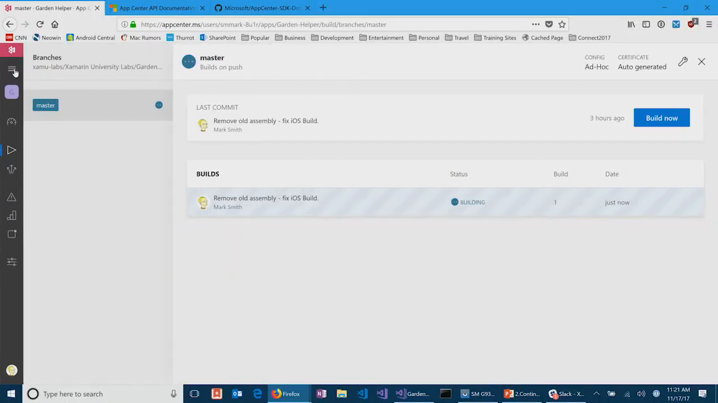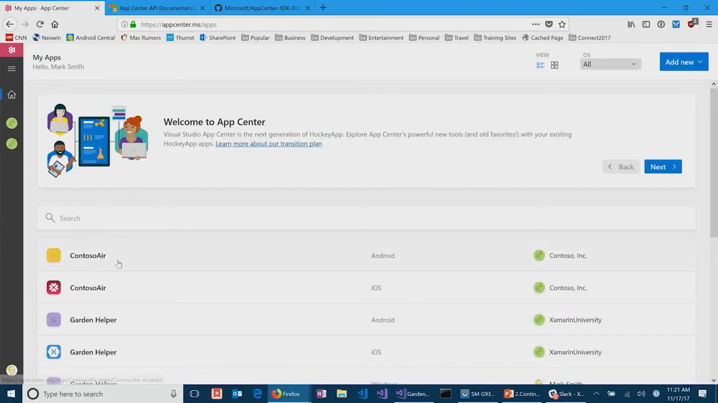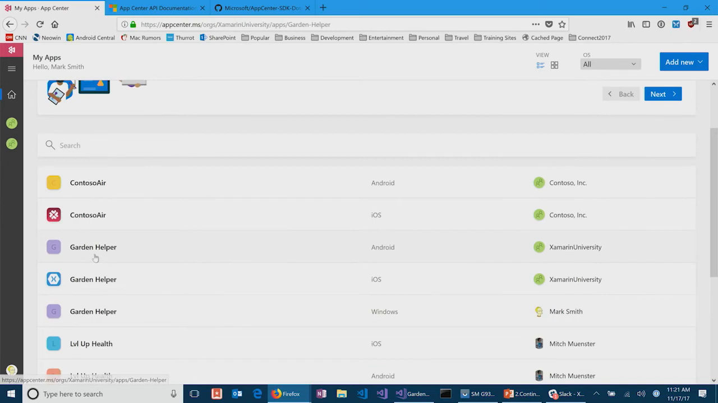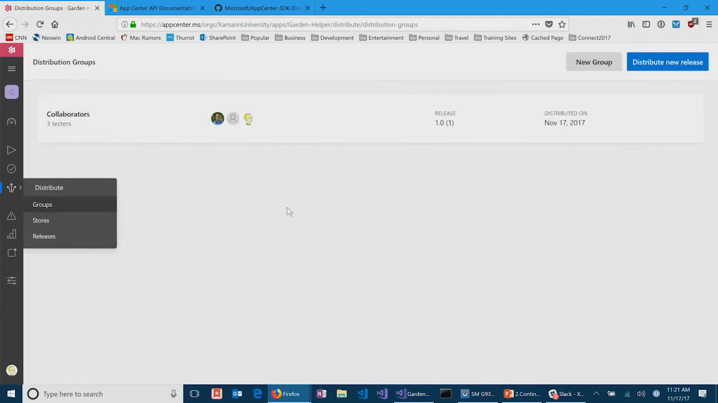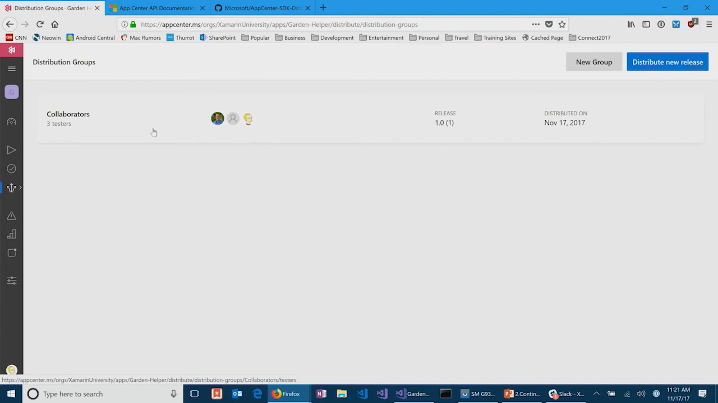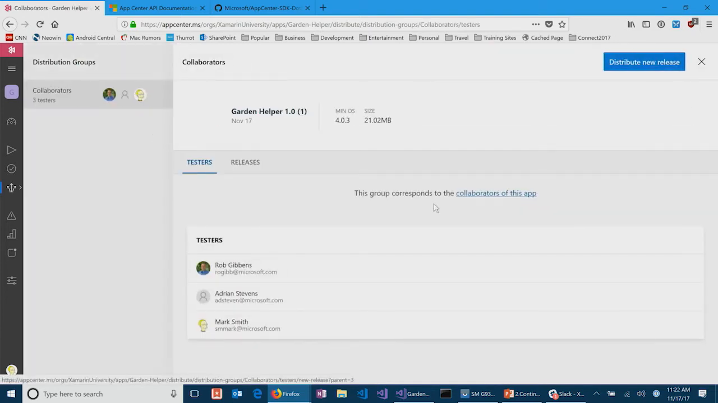So it's going to go off and build. Let me go back over to one of the other apps that we've got there, and we'll come back to him. Let's go to Android. This is the one we've deployed kind of the most. And let me go down here to the distribute section. And so one of the cool things we can do with the distribution is I can define the collaborators that are part of this project. And so in this case, we've got 3 collaborators, my buddy Rob, of course, Adrian, and myself.